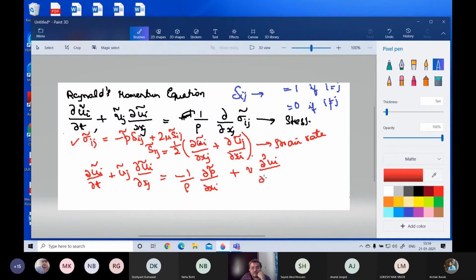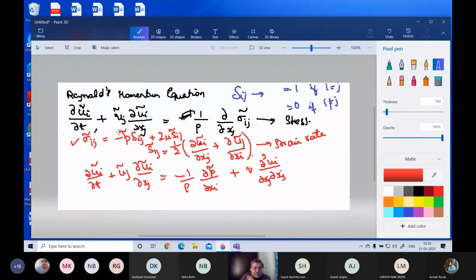This you will have to do and see. What you will do is replace this Sij with this value. Actually, that is all. Just work it out and see. Does it come to that?